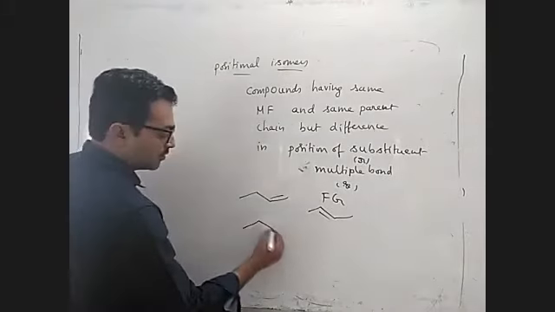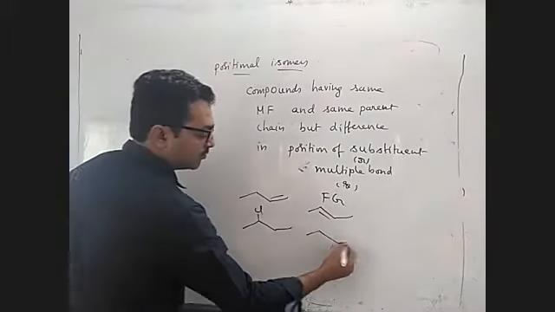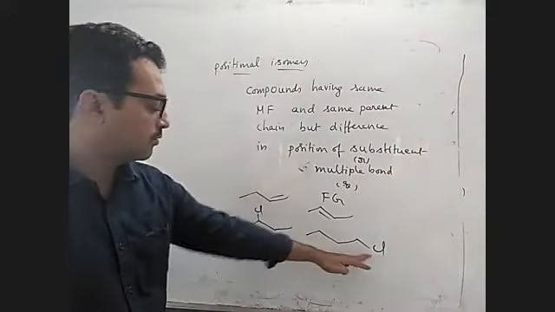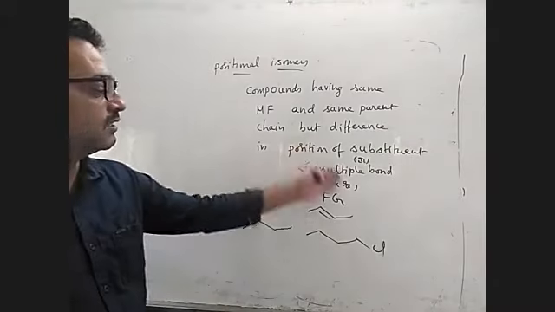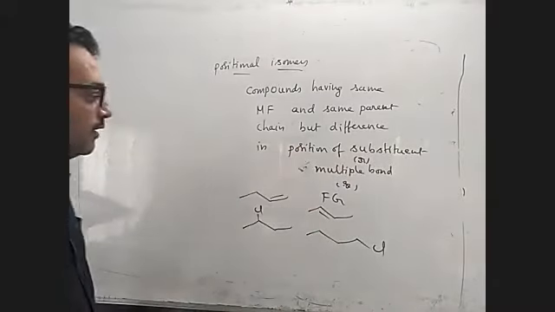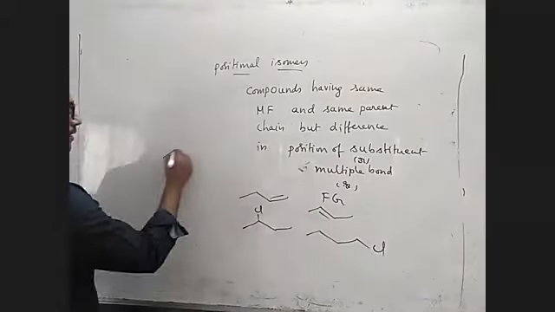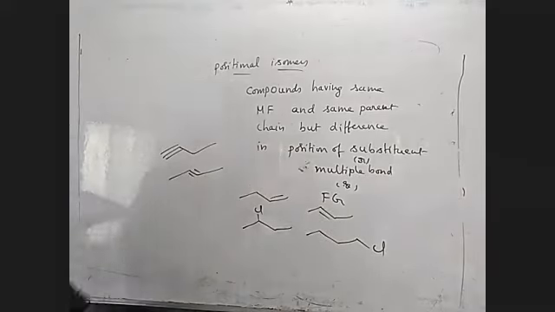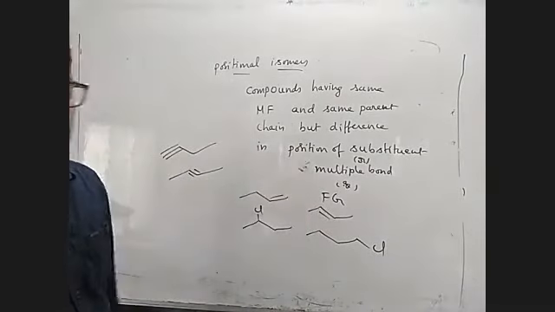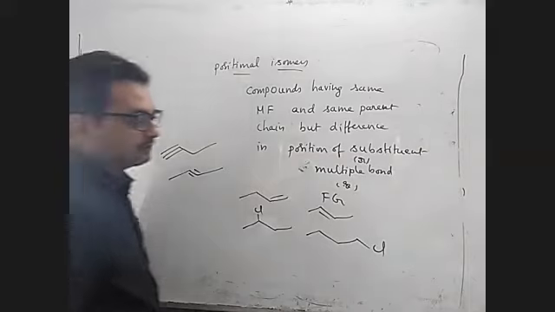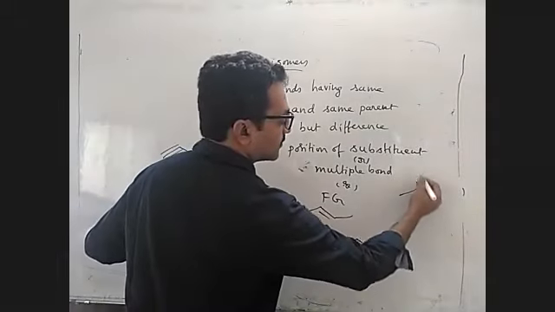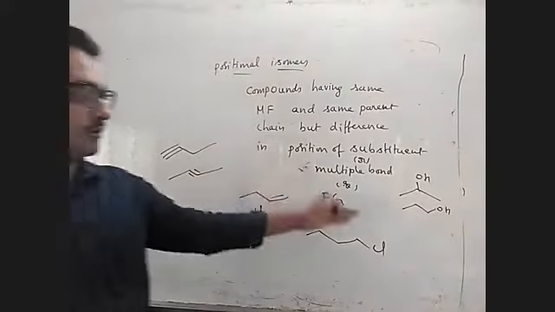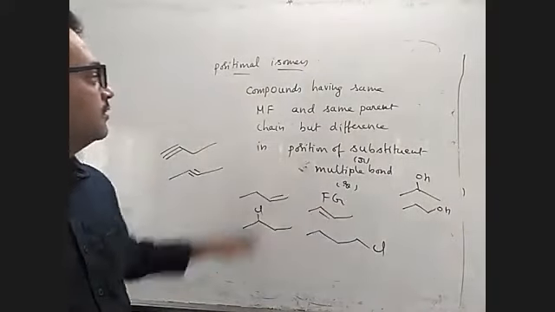Okay, next. 1-chlorobutane and 2-chlorobutane, so change in the substituent. Next one, triple bond you can see in the same manner. This is 1-butyne and 2-butyne. And next, functional group: 1-propanol and 2-propanol. This is 2-propanol and this is 1-propanol. So a change in the position of the functional group also we can call positional isomerism.